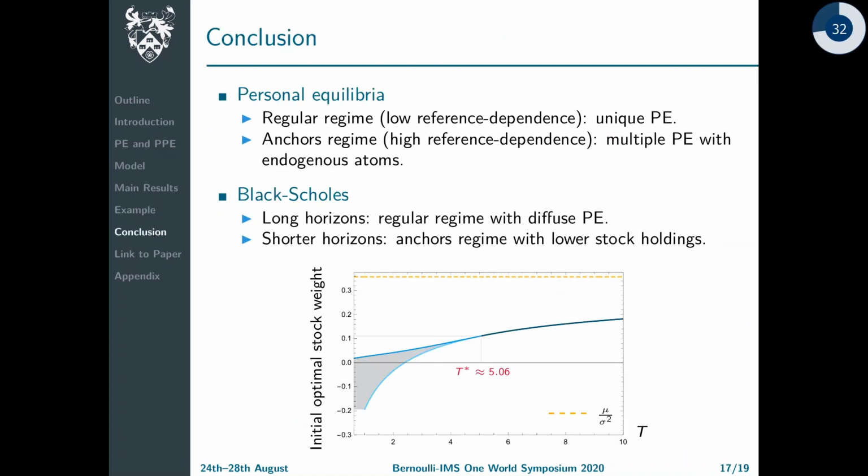To wrap up, investors with a strong combination of loss aversion and gain loss sensitivity create their own anchors, that is, payoffs that concentrate most of the probability in just one or a few values. Importantly, these anchors are not unique. In addition, in the usual Black-Scholes model, we also see that stock holdings should increase with the investment horizon as recommended by financial planners.